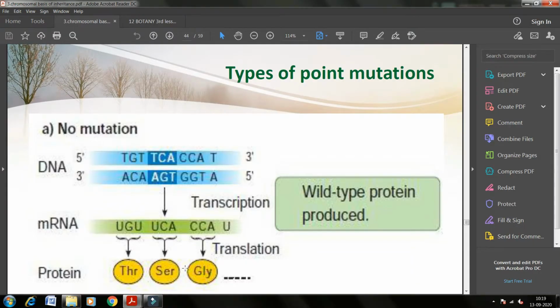Now let us learn the types of point mutation. First, no mutation, that is the normal gene. How does it encode for protein formation? Let us see. This is the DNA segment of the gene, 5' to 3' and 3' to 5'. So it is double-stranded DNA, and these are the base pairs present in the DNA.